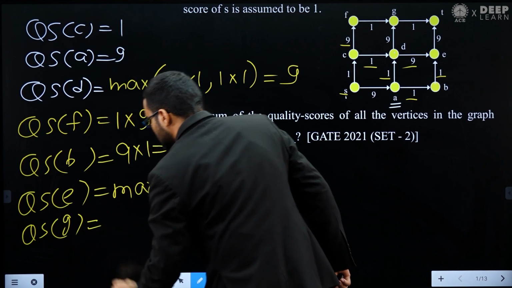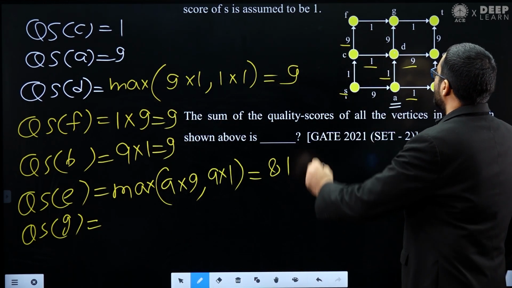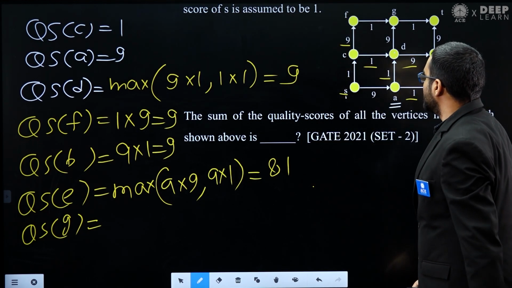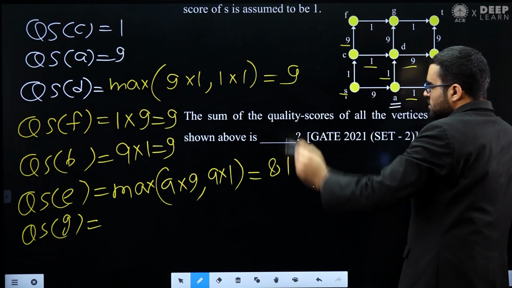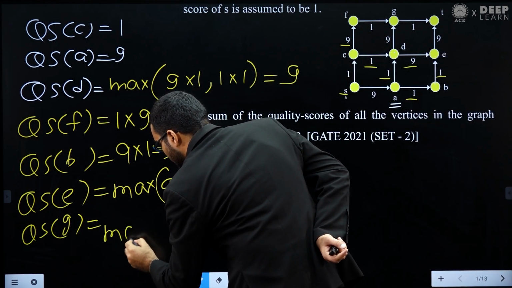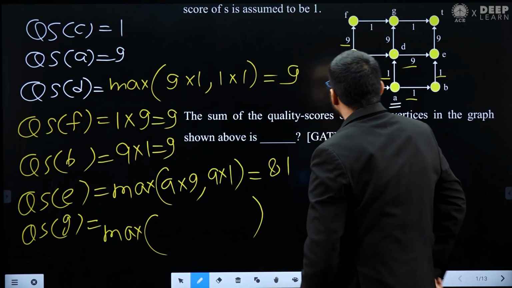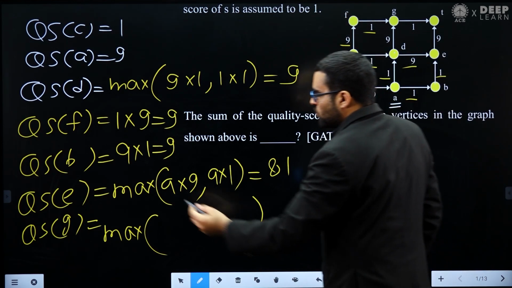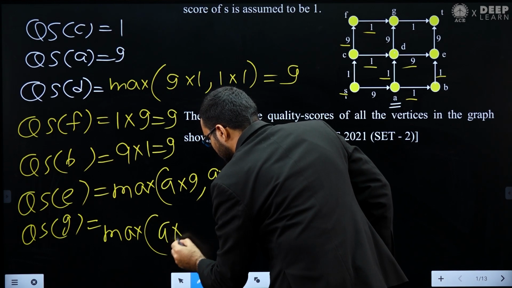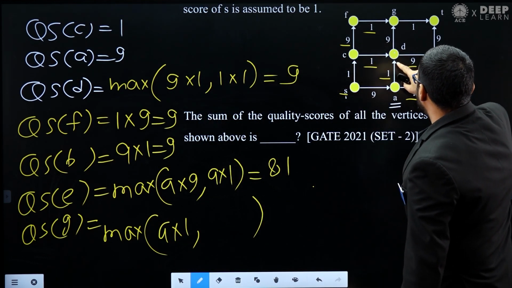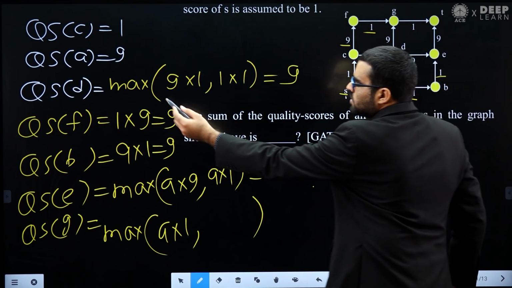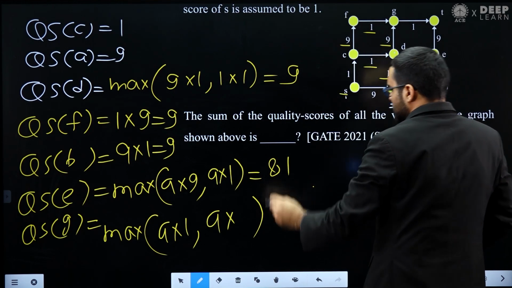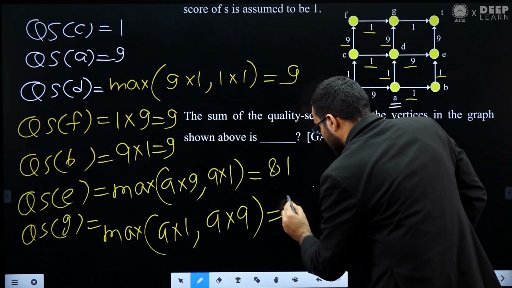Next, I will find the quality score of G. Remember, in this vertex G there are two incoming edges, one from F, another from D. So the quality score of G will be the maximum of either going from F to G, the quality score of F multiplied by 1. The quality score of F is 9, so 9 multiplied by 1. Or you can go from D to G. The quality score of D is 9, and this edge weight is 9. So that is 81. So you will again get 81.